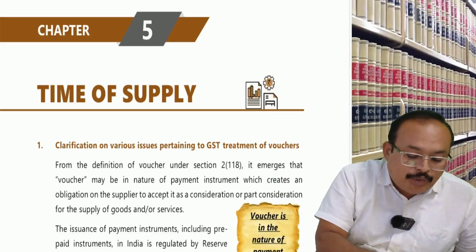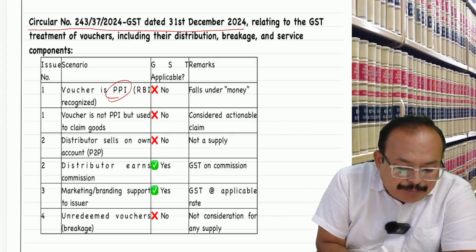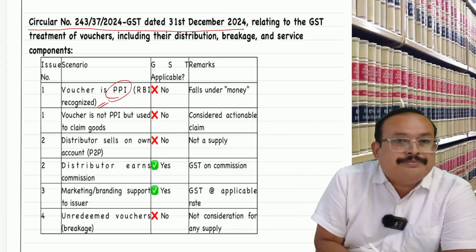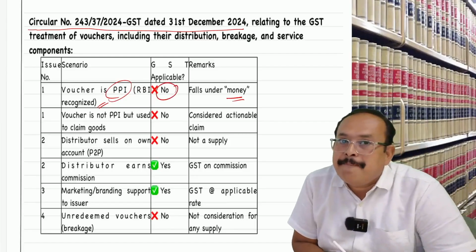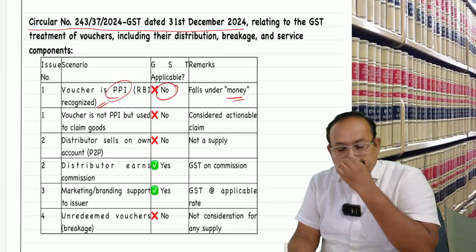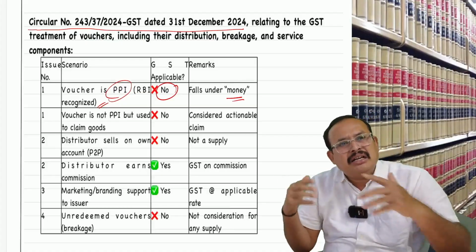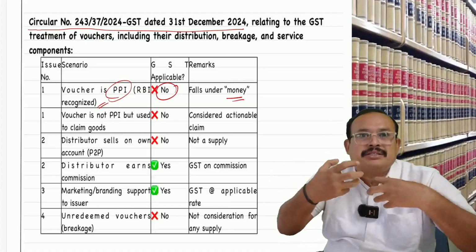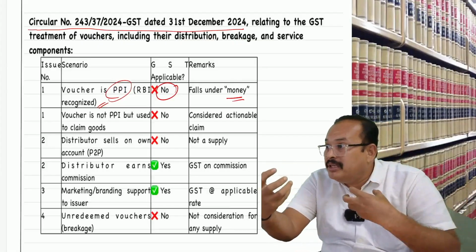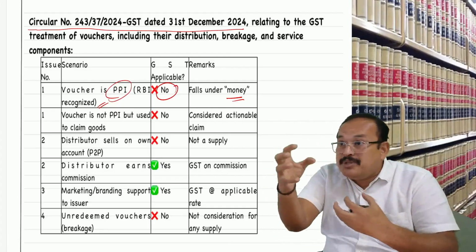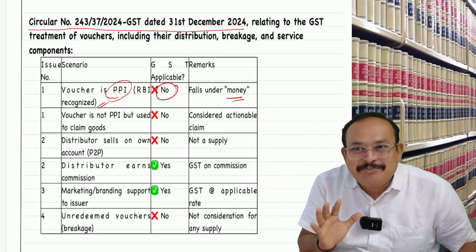Resultantly, look here, a voucher supplied by a Reserve Bank of India recognized person is a transit of money. Therefore, no GST. Is that clear? Now, come to the other group. The other group of shopkeepers do not have a license from the Reserve Bank of India, but they have contacts. They have the Sony shop, Reliance shop, Chroma shop, where those shops accept my vouchers as equal to money. Get my point, sir?